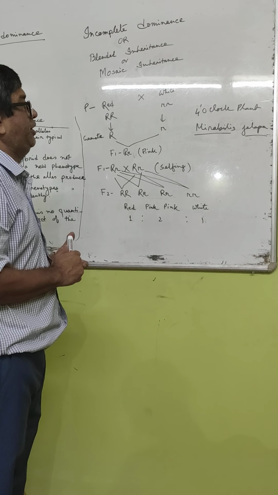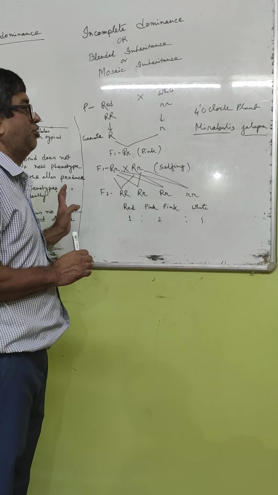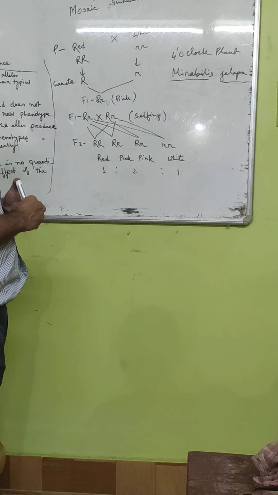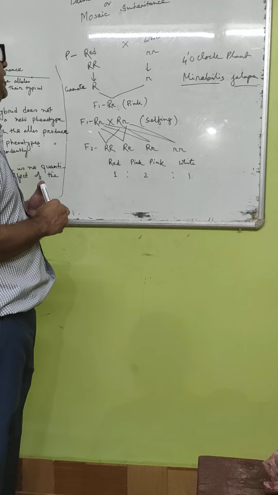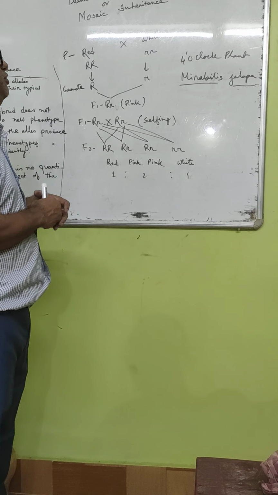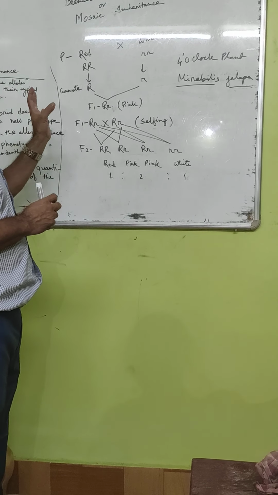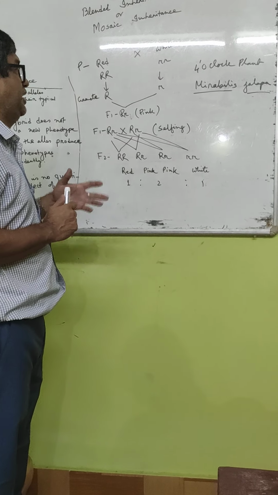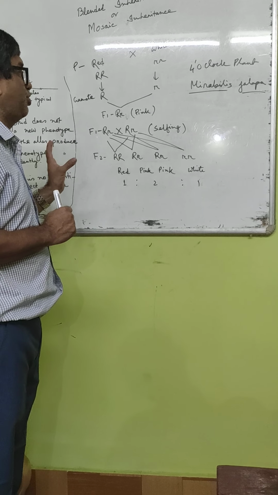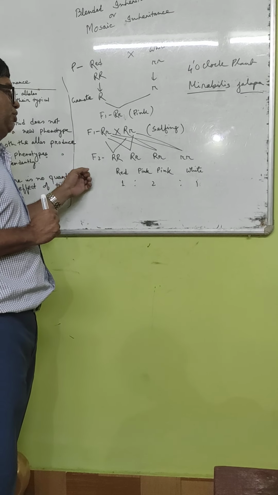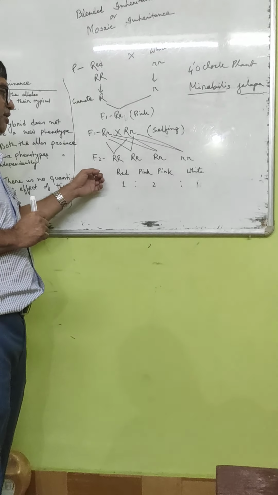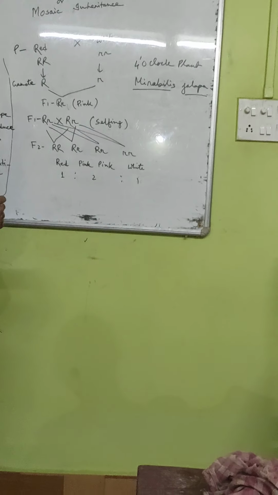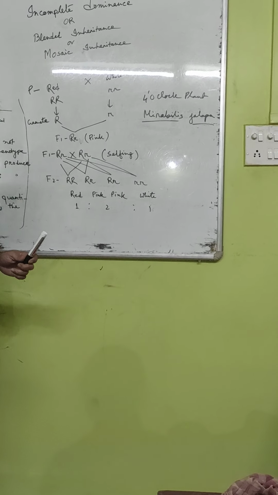That means after the discovery of Mendel's law, it was found that the law of dominance is not always universal, and that is why the name incomplete dominance, or blended, or mosaic inheritance was given. In the two varieties of 4 o'clock plant, Mirabilis jalapa, a cross was made between red and white varieties, and in the F1 generation it became pink. The dominant red character was not expressed, and on selfing of the pink, in the F2 generation 4 varieties are obtained: red 1, pink 2, and white 1. So this was incomplete dominance or blended inheritance or mosaic inheritance.